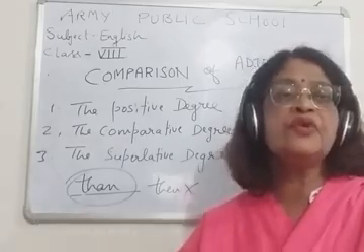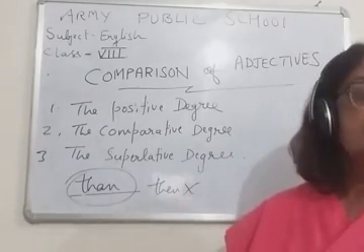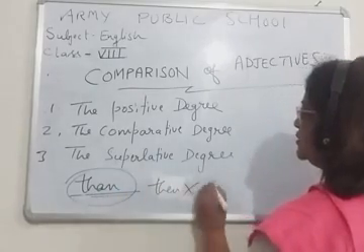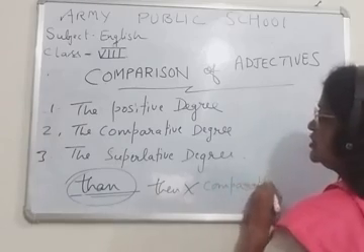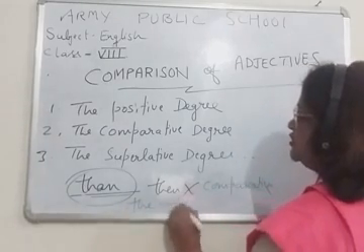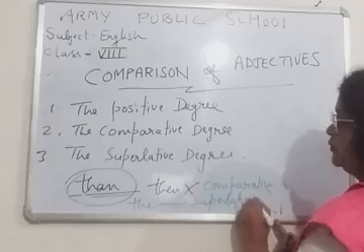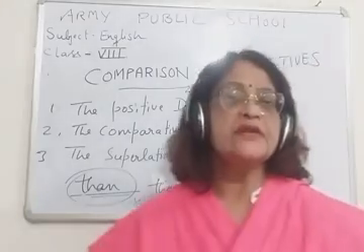And children, before the superlative degree, 'the' comes. Okay, so children, remember this thing.